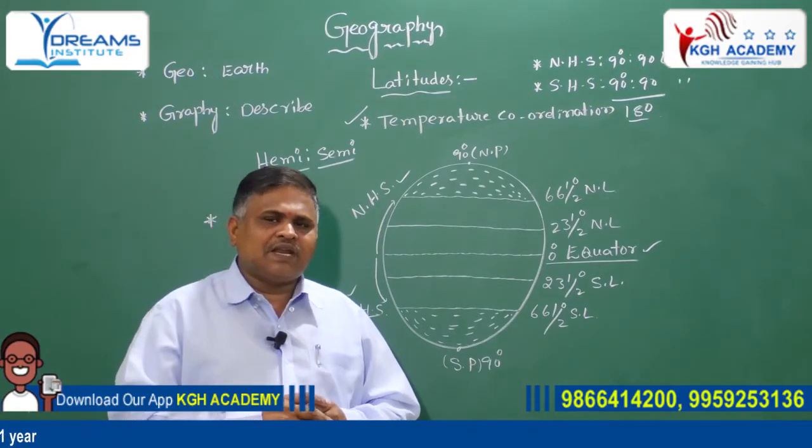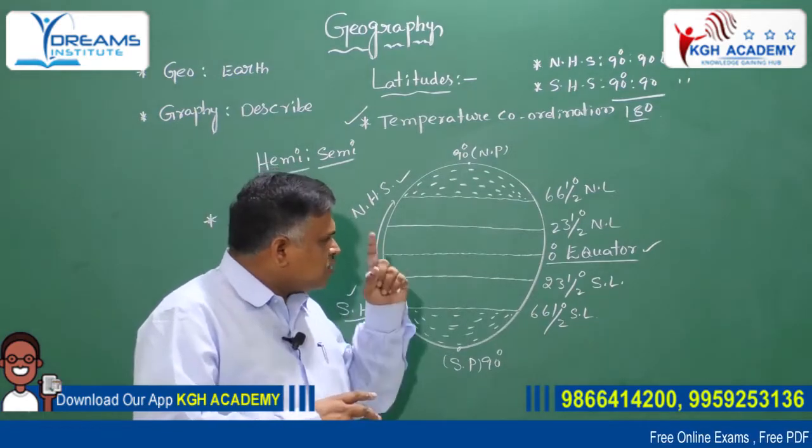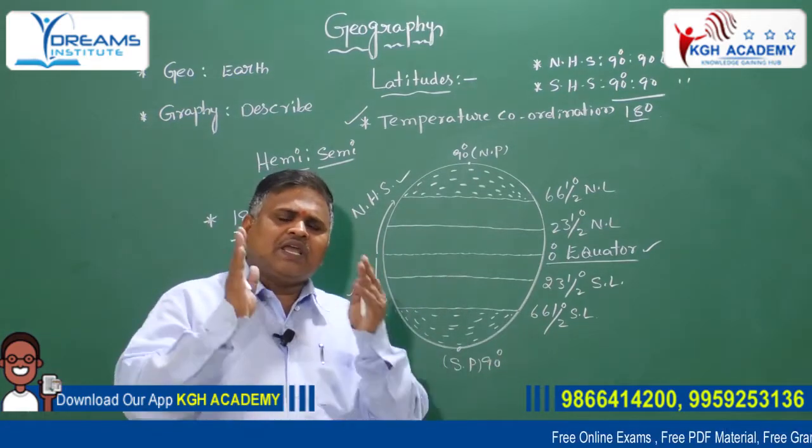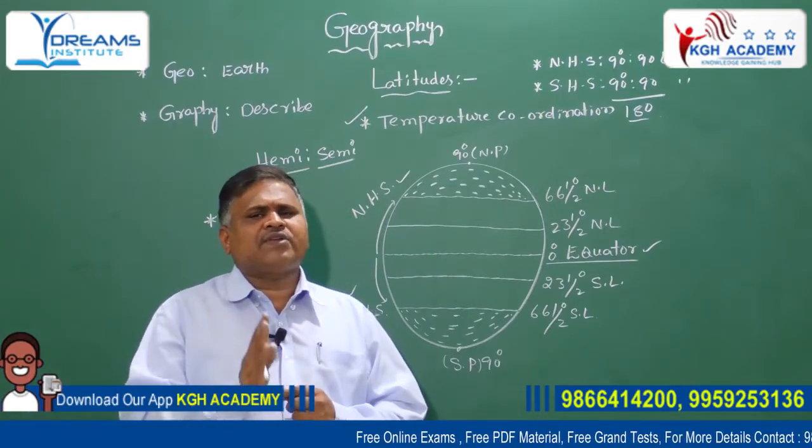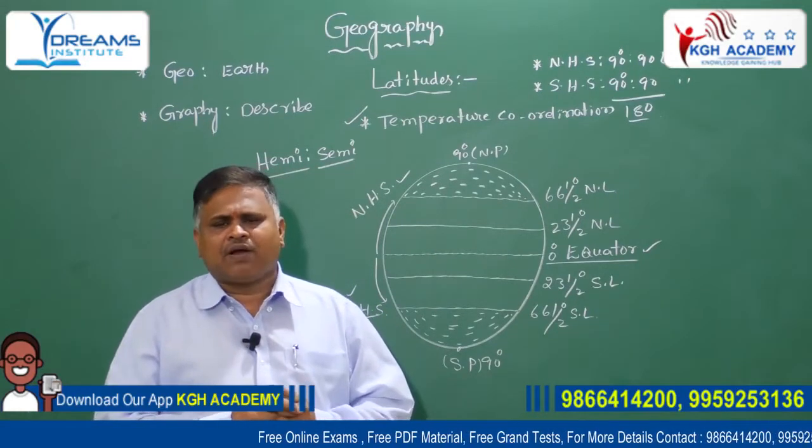Listen carefully. The 0 degree equator passes through the Asian continent, African continent and South American continent.